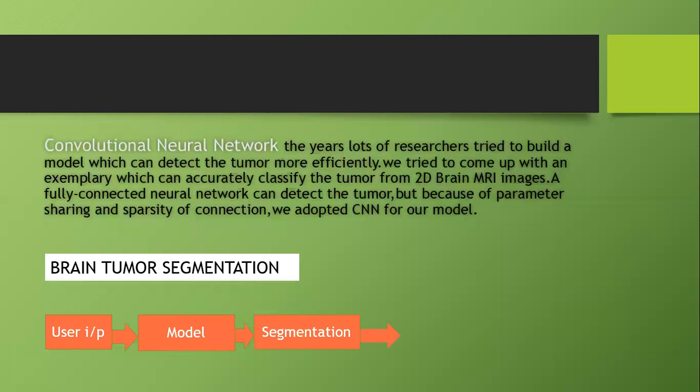The hidden layers of a CNN typically consist of convolution layers, pooling layers, fully connected layers, and normalization layers. CNNs are very good at feature extraction, so they can learn features of all the classes.